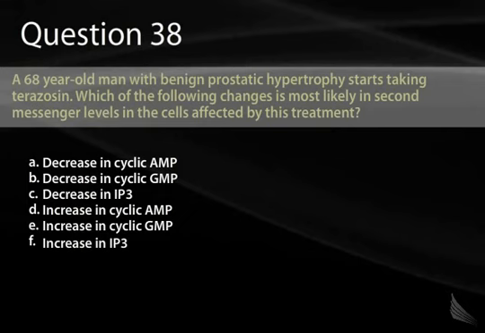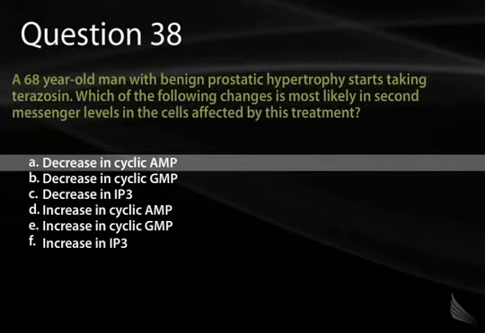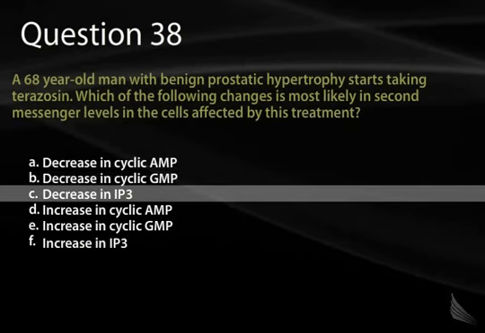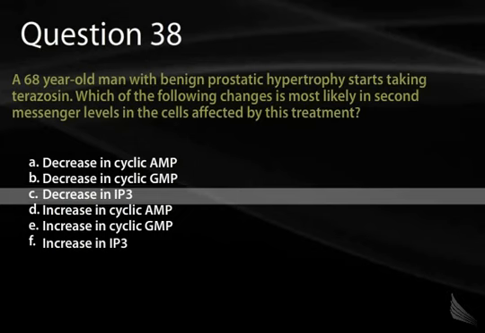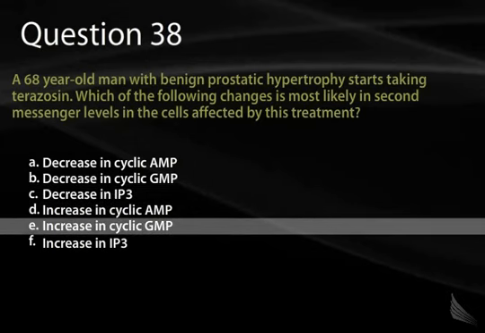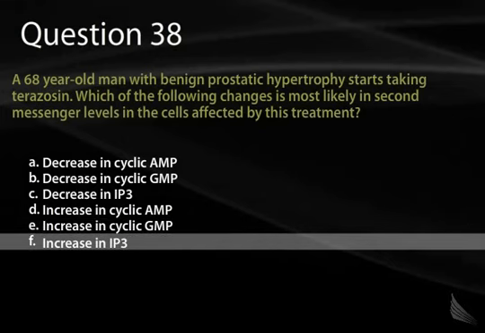Question 38. A 68-year-old man with benign prostatic hypertrophy starts taking terazosin. Which of the following changes is most likely in second messenger levels in the cells affected by this treatment? A, decrease in cyclic AMP, B, decrease in cyclic GMP, C, decrease in IP3, D, increase in cyclic AMP, E, increase in cyclic GMP, or F, increase in IP3.